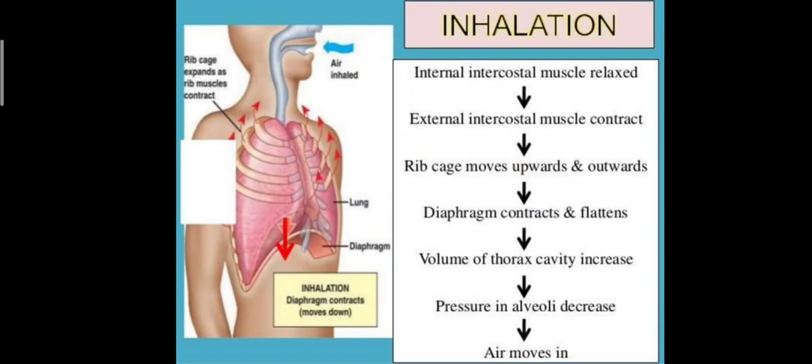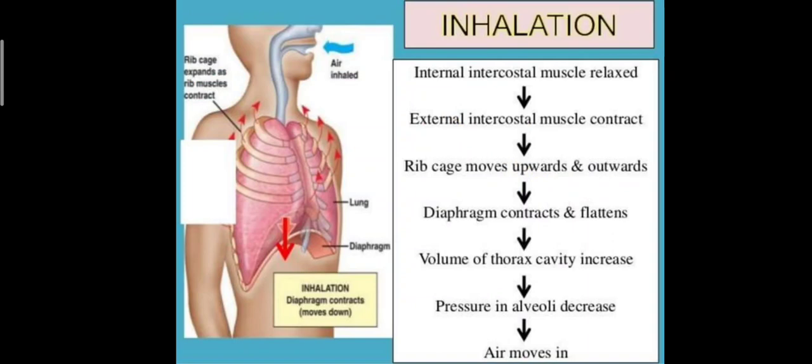During the inhalation, what are all the processes that are included? Internal intercostal muscle relaxes. Due to internal intercostal muscle relaxation, the external intercostal muscle contraction occurs. After the external intercostal muscle contraction, the rib cage moves upwards and outwards.